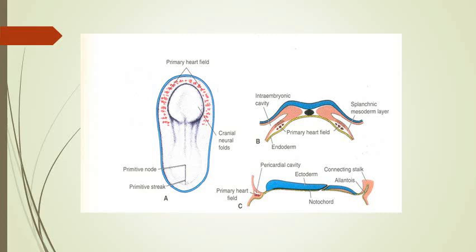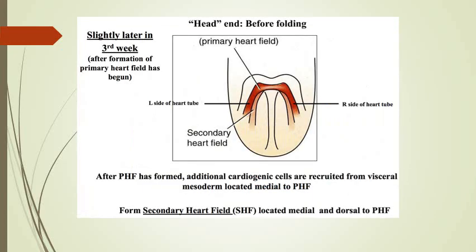Splanchnic mesoderm is forming the floor of the pericardial cavity. It is lying in contact with the endoderm, and the roof is formed by the somatic mesoderm. And so this is the orientation of primary heart field and its location with regard to the intraembryonic coelom.